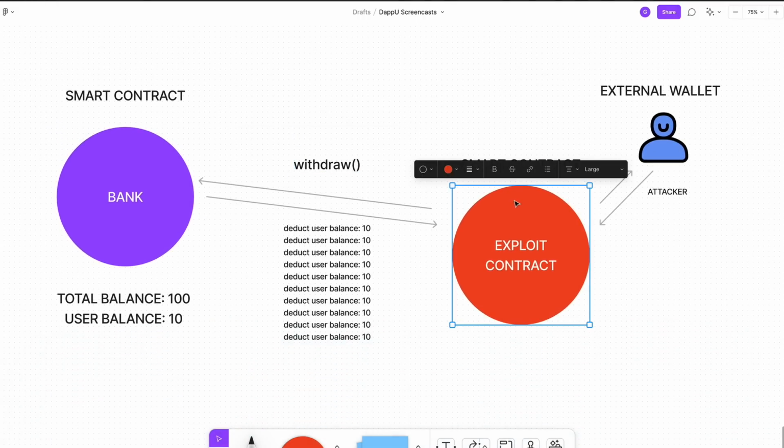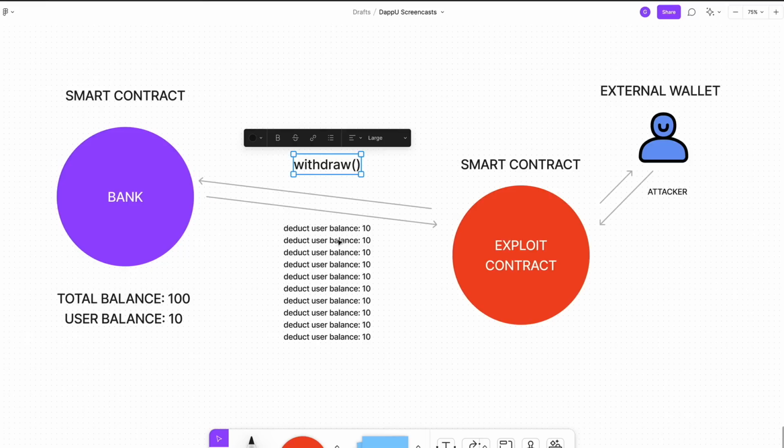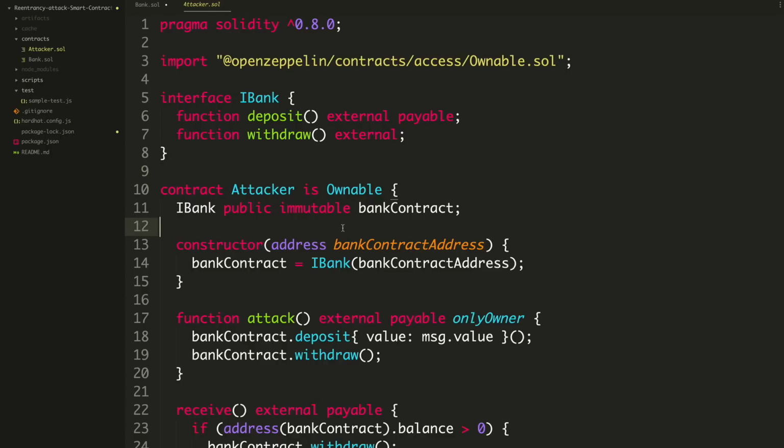The attacker can call the bank's withdraw function, deposit and withdraw at the same time, and deduct this balance. Let's say it deposited 10 ether. Well, it can just keep depositing 10, withdrawing 10, over and over again until it's drained this entire balance of 100 ether. So that's what it looks like right here.